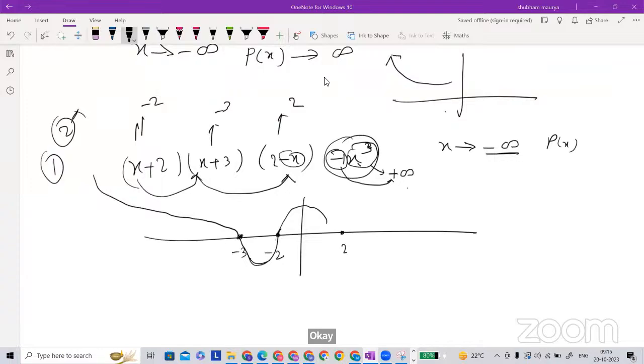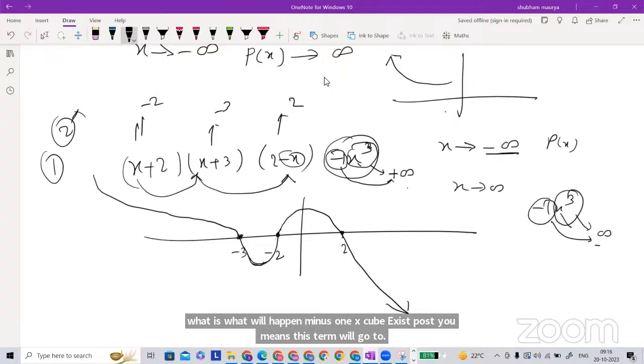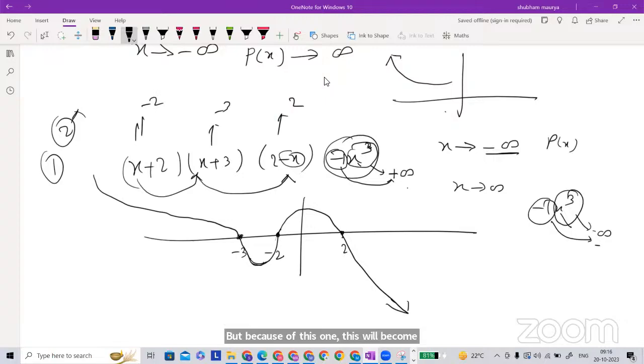Okay. So again, because of at most 2 turning points, one turning point is here, so it will not be like this. That means here it will smoothly go to the next root. Because of the linear condition, it will continue, but we can check also. Now here x is positive. So what will happen? -1 x cube. X is positive means this term will go to positive, but because of the negative sign, this will become negative. So this is the graph.